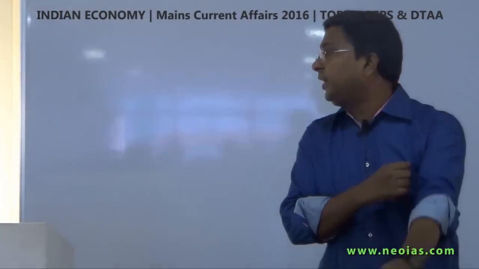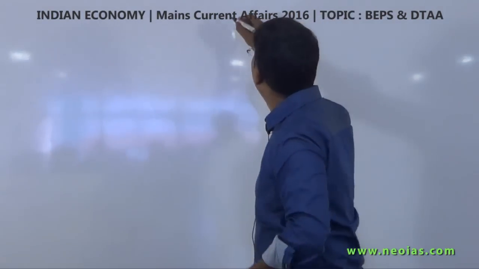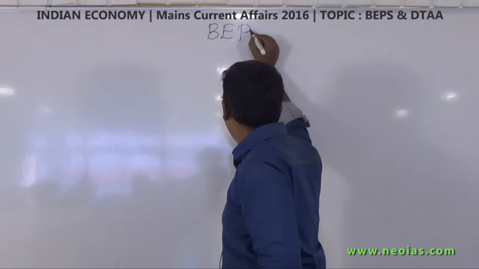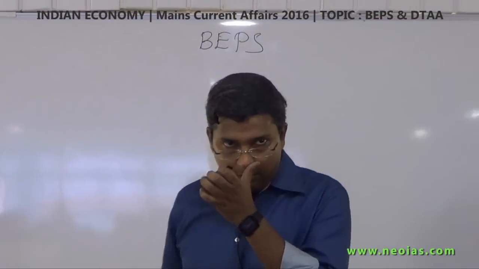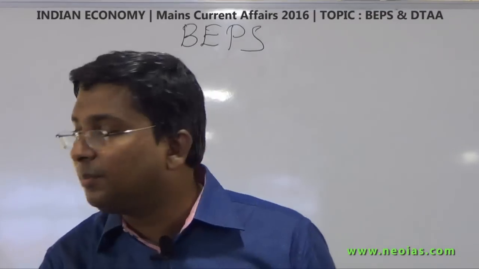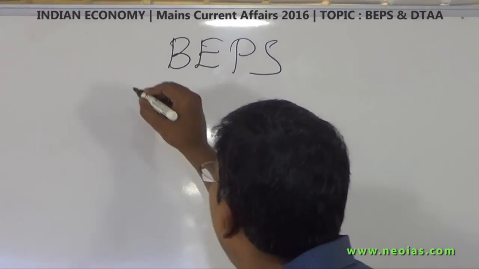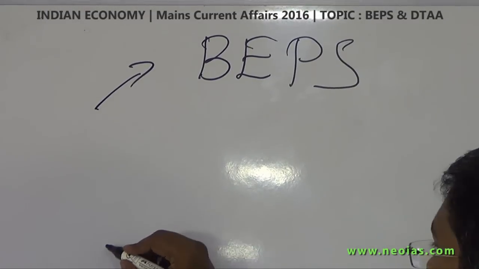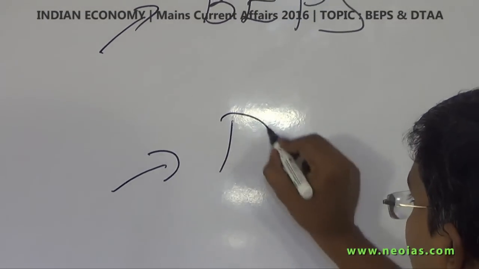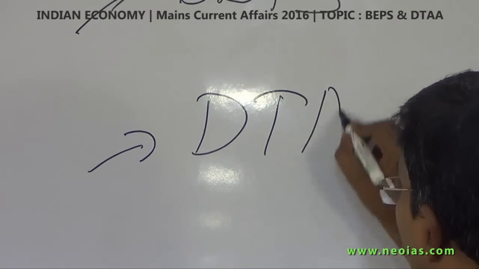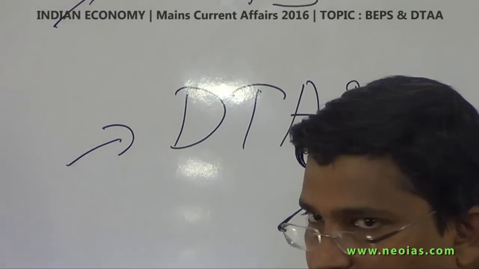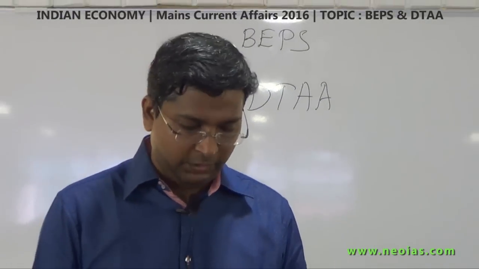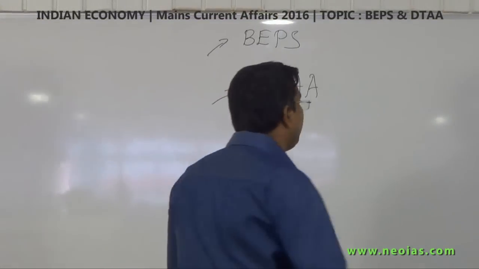So today we'll be dealing with two very important issues in Indian economy. That is the concept related with base erosion and profit shifting, and second is related with double taxation avoidance agreement. We'll discuss all these things, but try to understand for those who are writing mains this year, you will surely get a question on this.